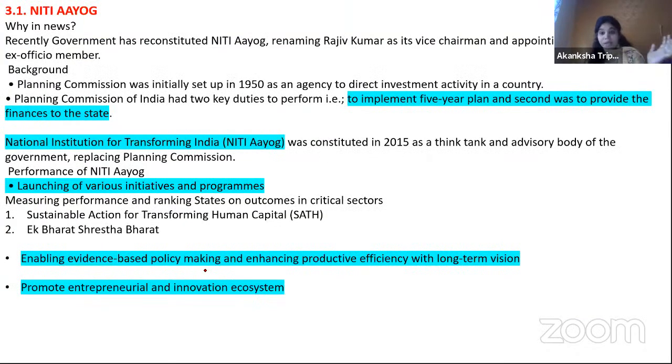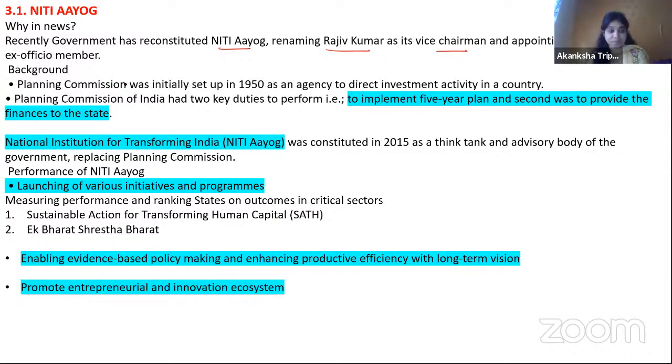Let's see. As I told you, I will not be telling you the background, the composition, and other things related to NITI Aayog. So basically, why was it in the news? Recently, government has reconstituted NITI Aayog, renaming Rajiv Kumar as vice chairman and appointing the Home Minister as ex-officio member. Okay, so that was in the news.